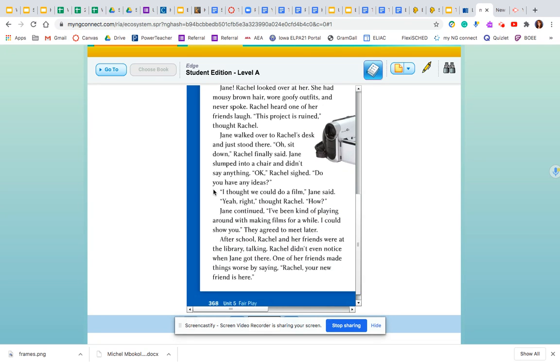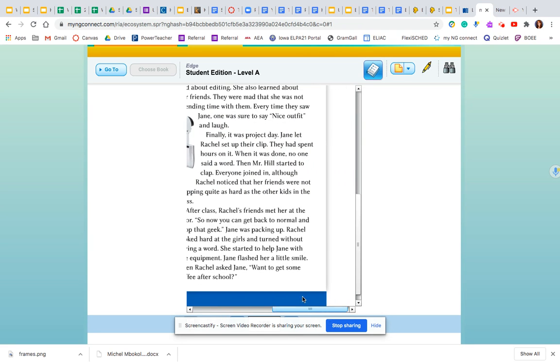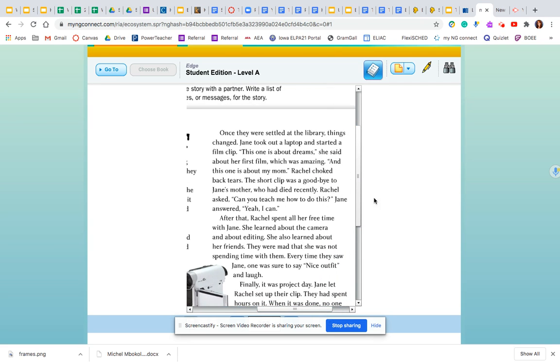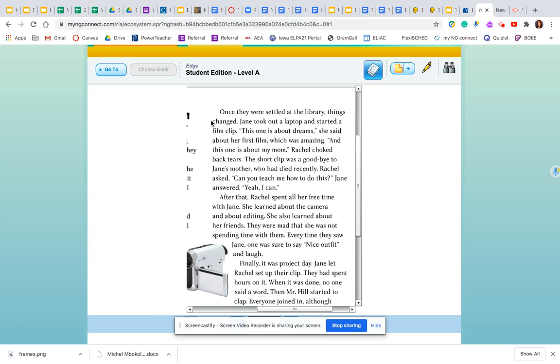"I thought we could do a film," Jane said. "Yeah, right," thought Rachel. "How?" Jane continued, "I've been kind of playing around with making films for a while. I could show you." They agreed to meet later. After school, Rachel and her friends were at the library talking. Rachel didn't even notice when Jane got there. One of her friends made things worse by saying, "Rachel, your new friend is here." Once they were settled at the library, things changed.